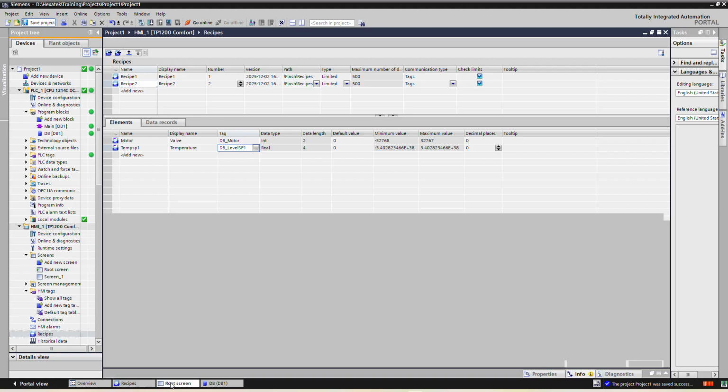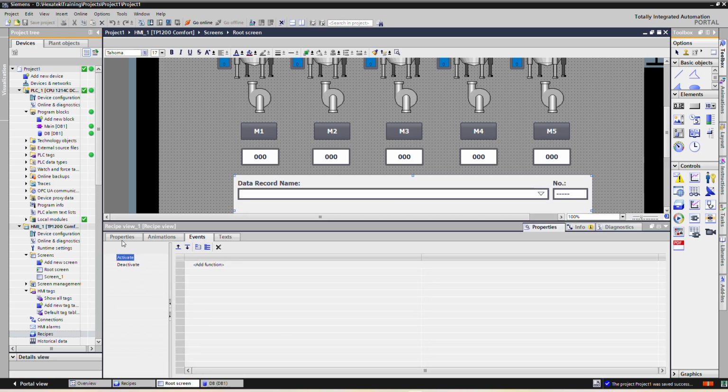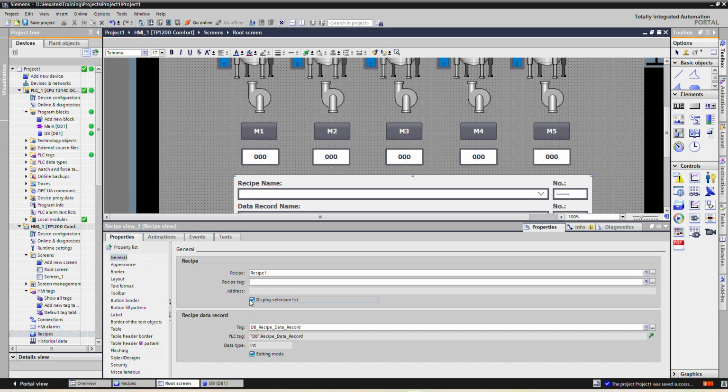And here in the recipe view we can select display selection list. So here we will be able to see the recipe now.